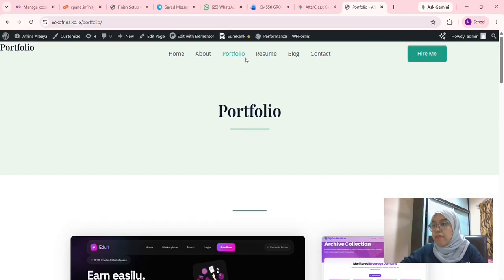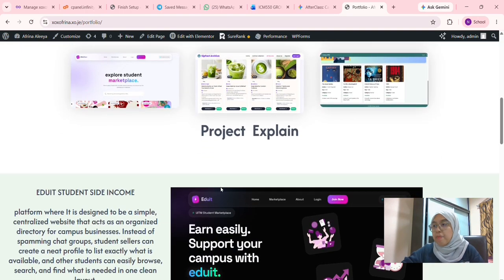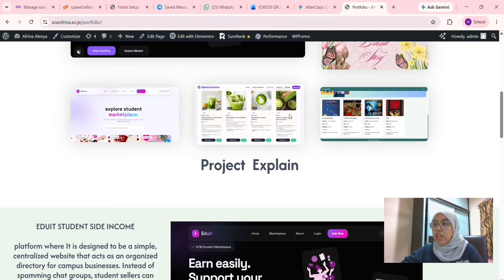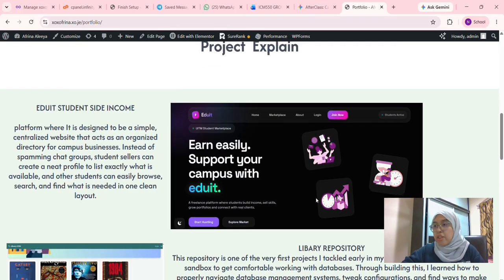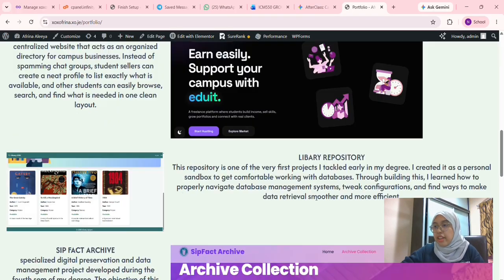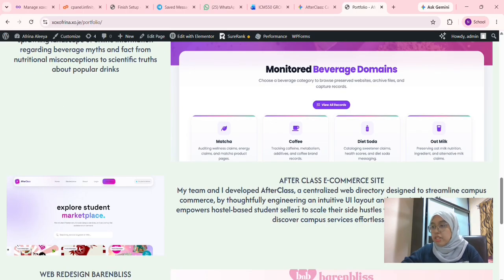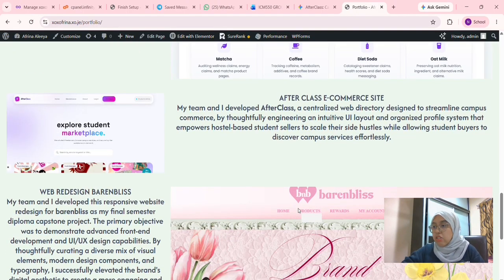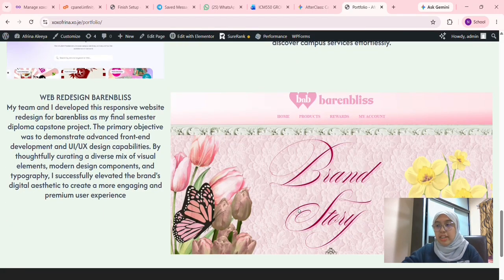Okay, moving on next to the portfolio. So I put all the pictures of my past projects. Also below there, I put an explanation of them one by one. So for example, we've got eDuit students income, library repository, SIGFACT archive. Also, I've got After Class commerce site. Also the project that I did during my diploma year, which is the Brand and Bliss web redesign.